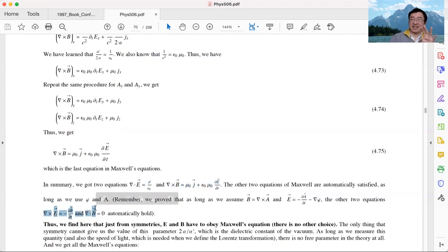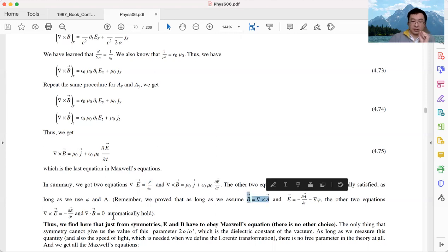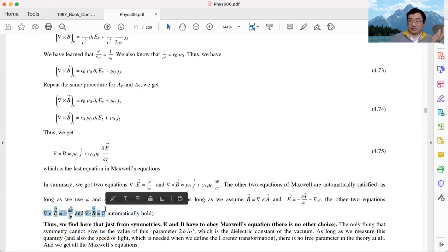Those two equations are not really equations. They are actually constraints. As we showed early on, requiring those two equations tells us we can define a vector potential and a scalar potential. Once we define the vector potential and scalar potential, as we did here in the Lagrangian density, once we define A and phi, these last two equations are automatically satisfied.